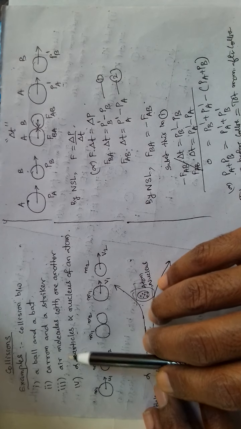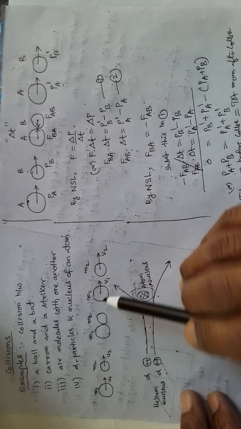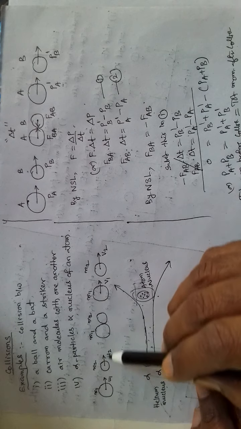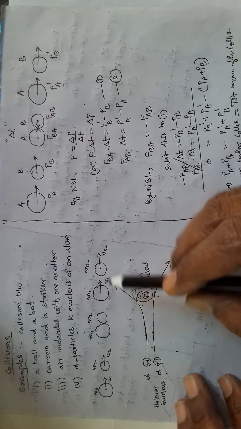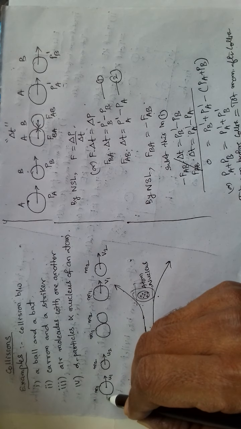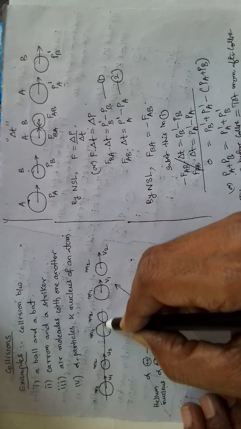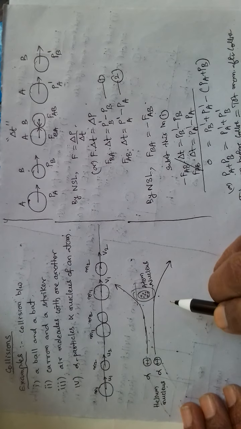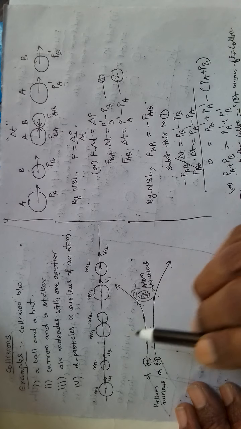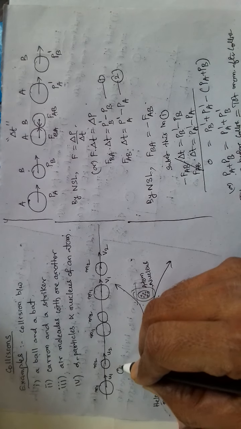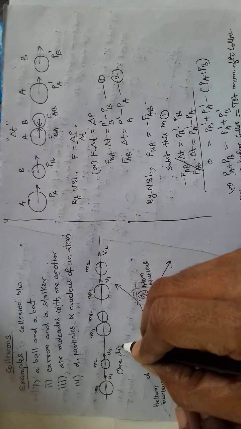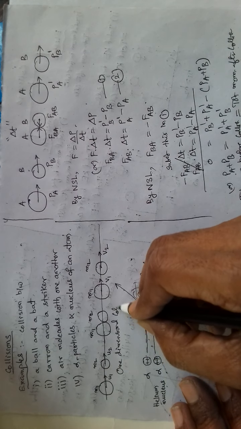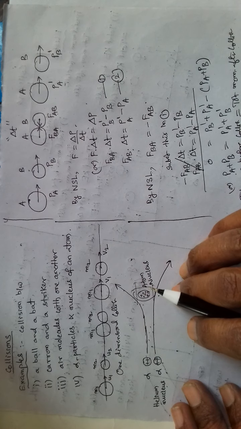See here, if you look at the diagram, before collision and after collision, the bodies are in a line. Such type of collision is called one-dimensional collision.